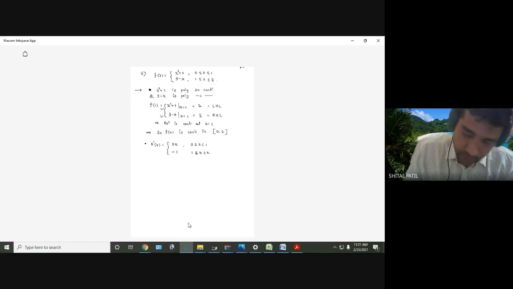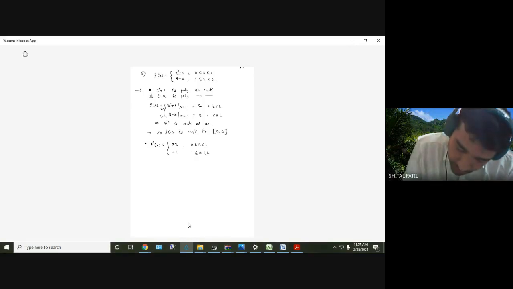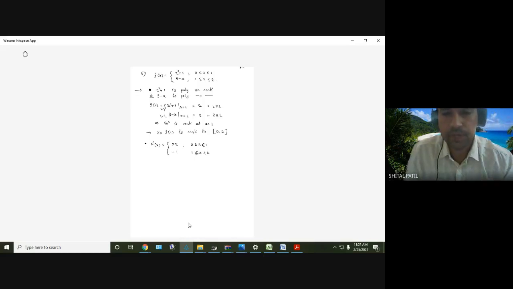Here we don't have equal to. Whenever we find the derivative, the point where there are two parts of the function, that is x at 1, should be written in this way. Equal to is not written here.